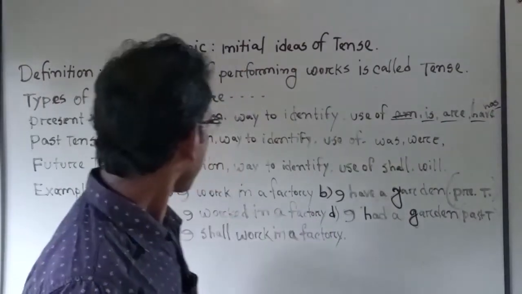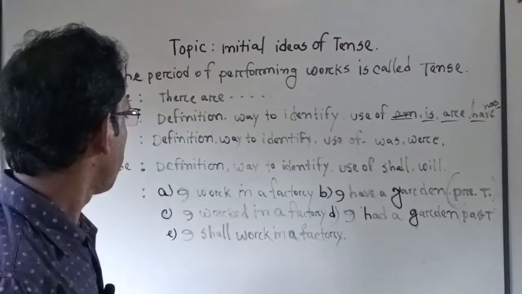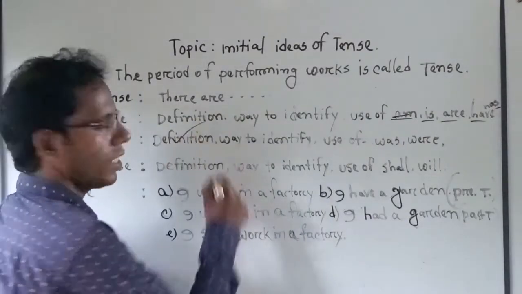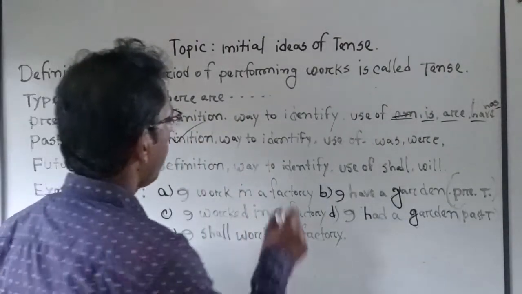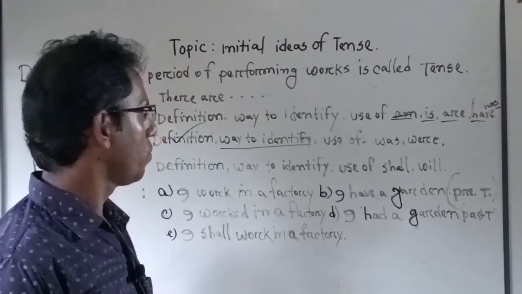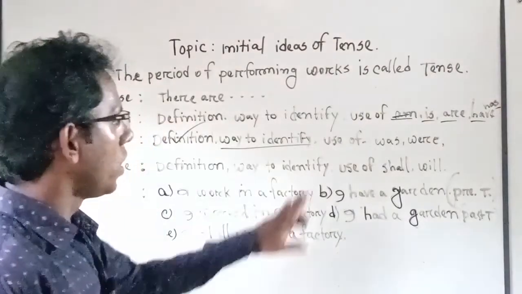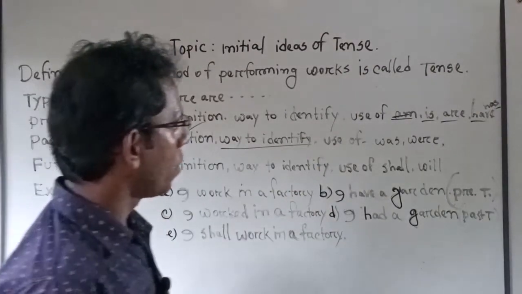So now we have already learned about the definition of past tense. At the same time, we have learned the way of identification. Then use of was and were.